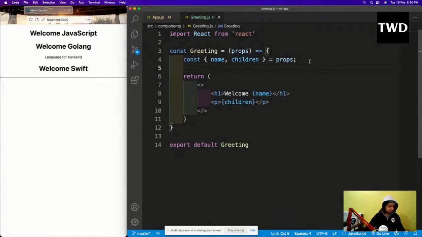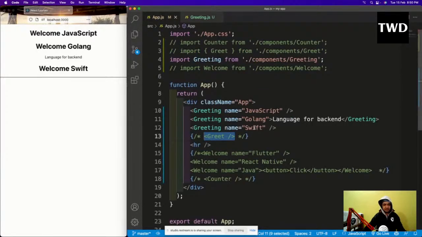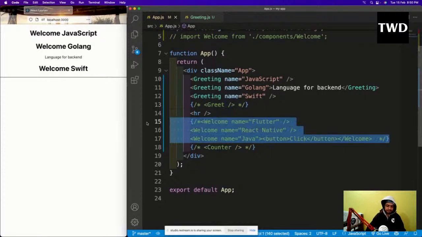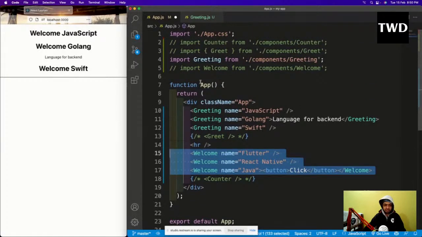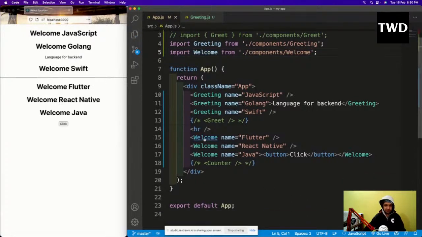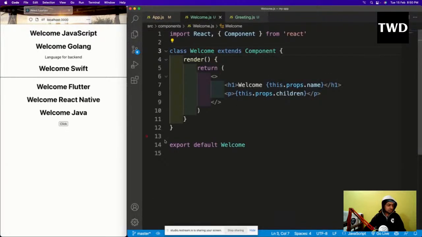So these are two ways in your function component. In the class based component we have only one way. Why? Because in class based component we don't have this parameter, so we have only one way, and that is the second way. So let us do that. In app.js I'll go and maybe open this one also and save it. See, it will come like this. Now I'll go to welcome, and again we don't have any parameter here, so we have the second way.